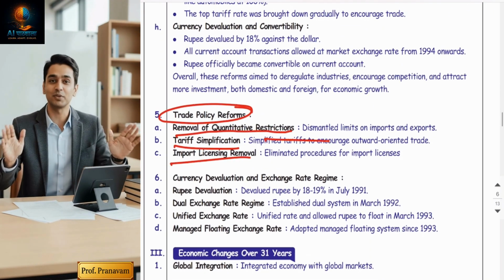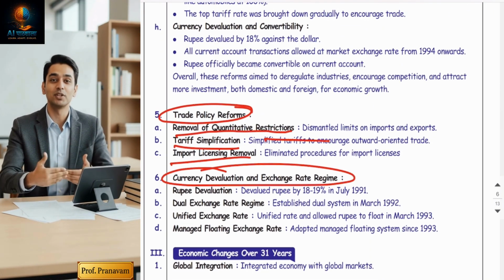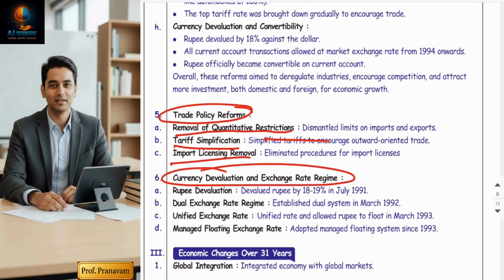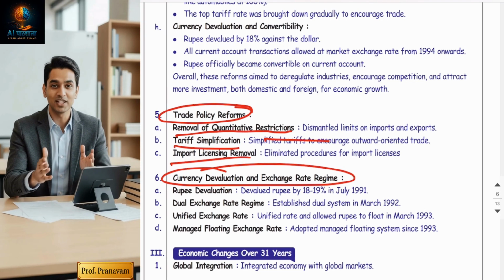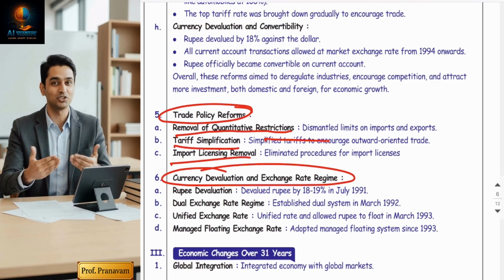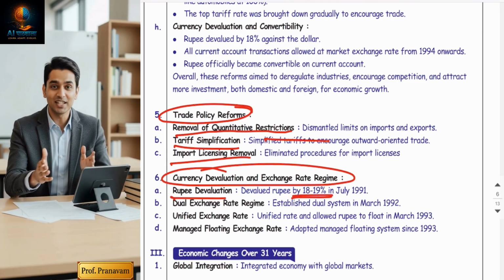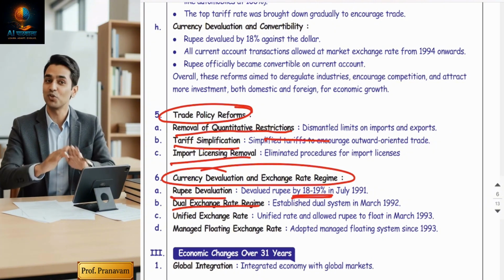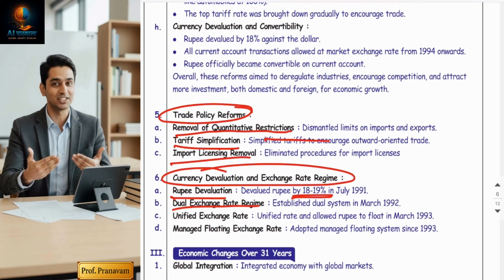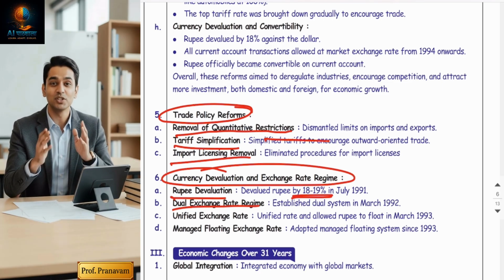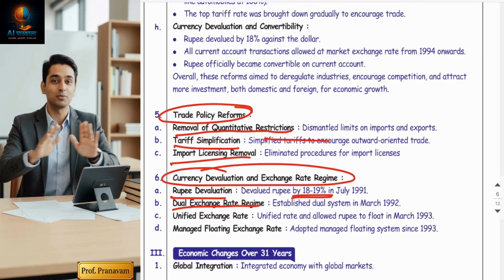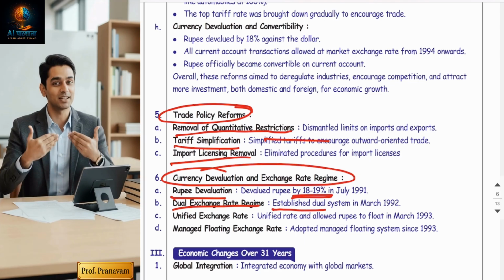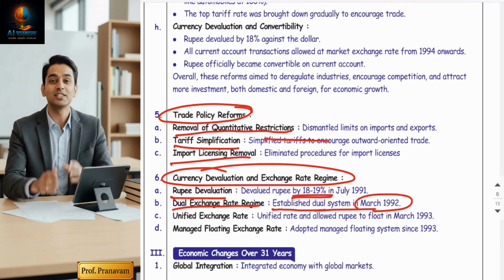Now, last but not the least, currency devaluation and exchange rate reforms also took place. Friends, the Indian government accepted the foreign exchange market. The rupee was devalued by 18 to 19% in July 1991. Guys, a dual exchange rate system was adopted. It means the government opened their currency, and the Indian currency should be valued by the foreign exchange market, not controlled. You have studied exchange rate regimes in chapter number 9, so you know this. The dual system was established in 1992.